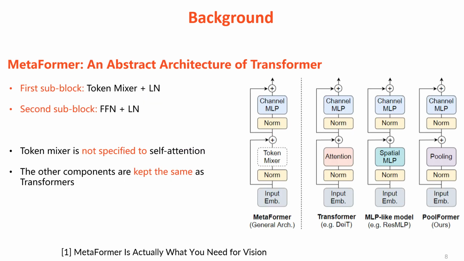Subsequent researchers have abstracted the transformer's architecture into a MetaFormer, consisting of 2 submodules, where the first subblock consists of a token mixer and a layer normalization, and the second subblock consists of a feed-forward network and a layer normalization. The token mixer is not limited to self-attention, and the other components are kept strictly the same as transformers.